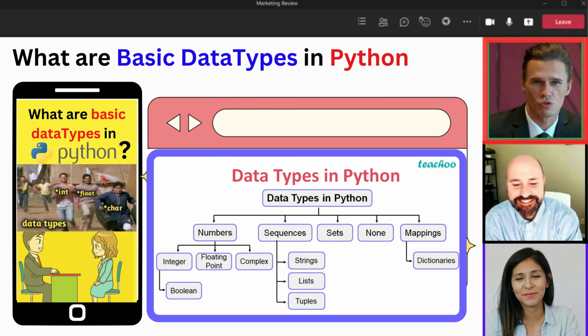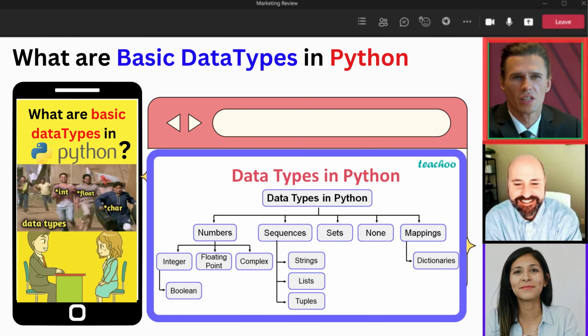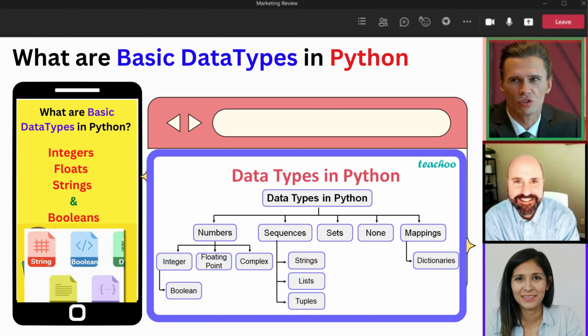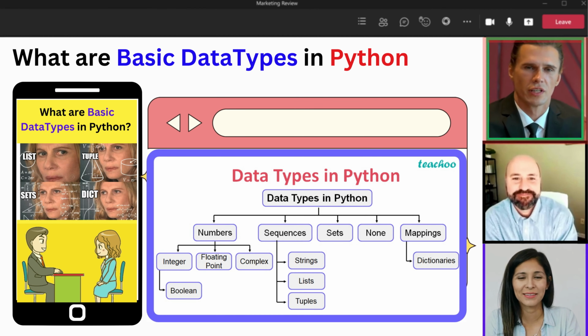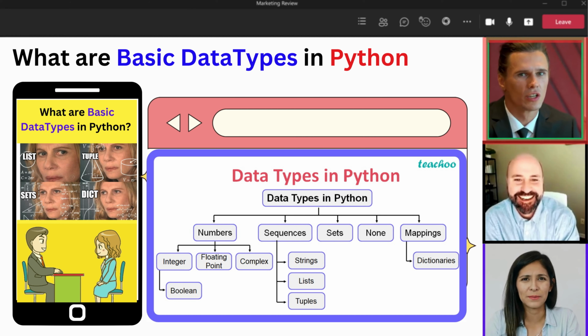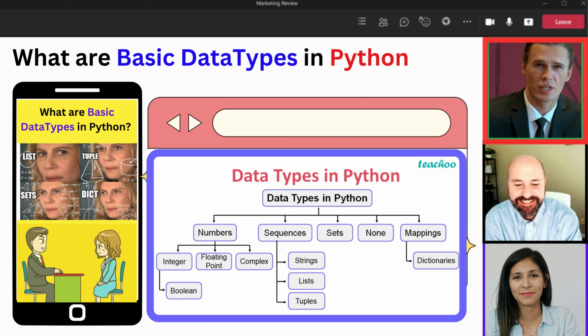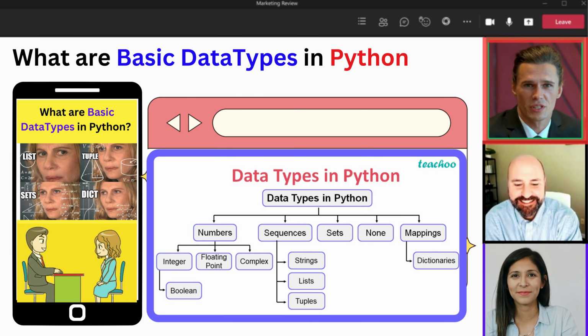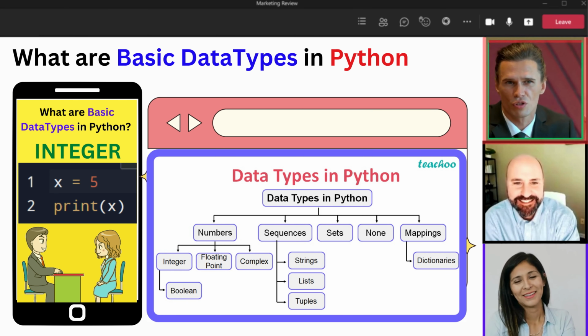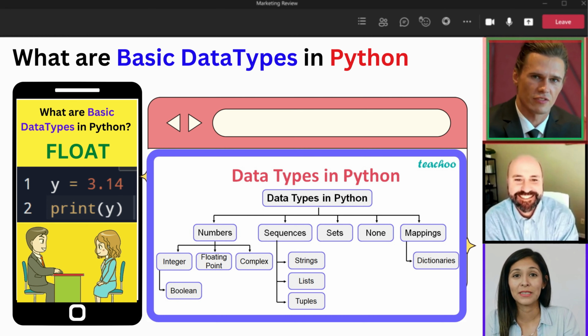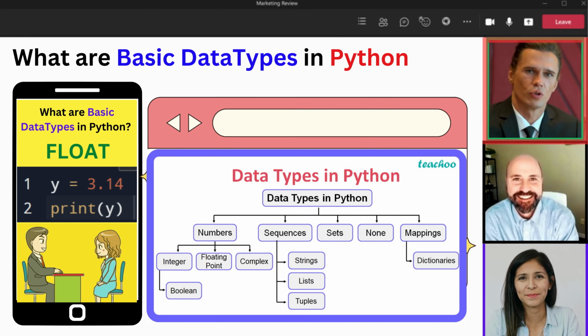So my next question is, what are basic data types in Python? In Python, the most basic data types are integers, floats, strings, and booleans. Additionally, Python has some built-in data structures such as list, tuple, and dictionary, which are also considered as data types. For example, integer is a whole number, positive or negative, without decimals, of unlimited length. Float, which includes fraction represented in decimal format.